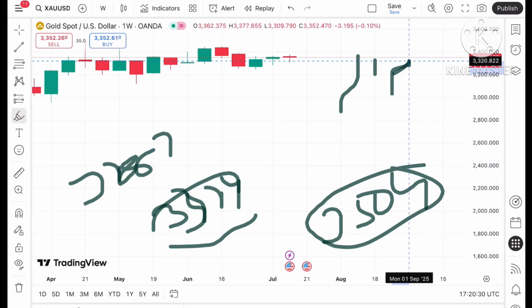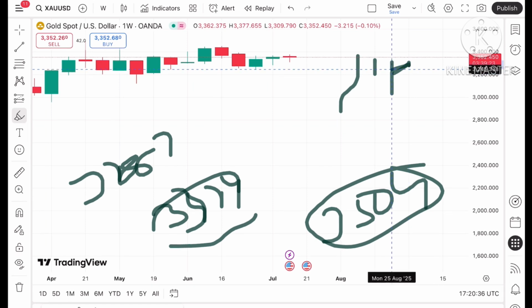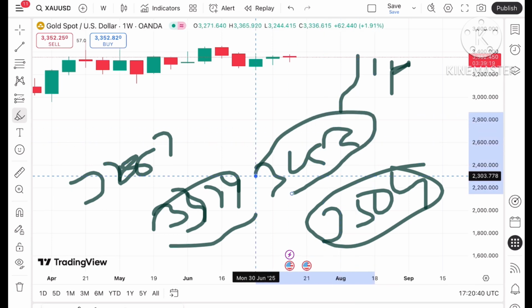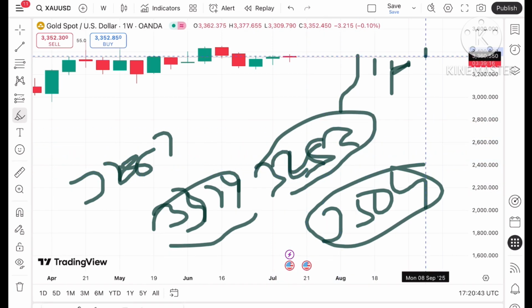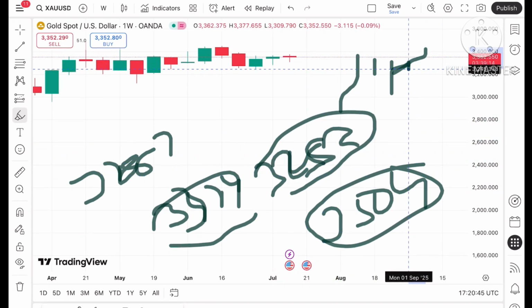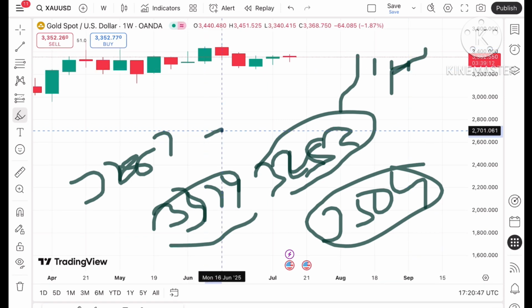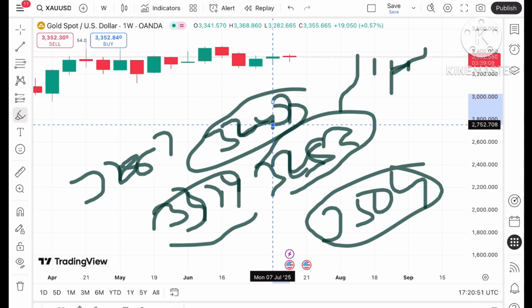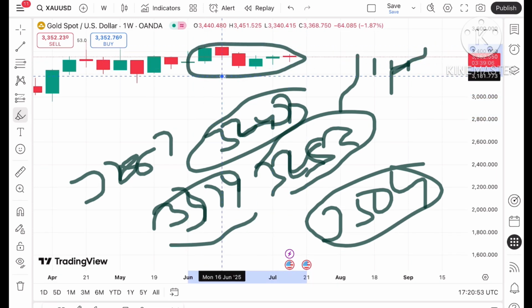$32.83. If the price falls below 32.83, the probability of going below a level of 32.81 is there, and if the price falls below 32.81, then the next support is $32.53, and once it starts falling below this level, a further fall can be seen towards $32.43. If the price falls below $32.43, a further fall can be seen.